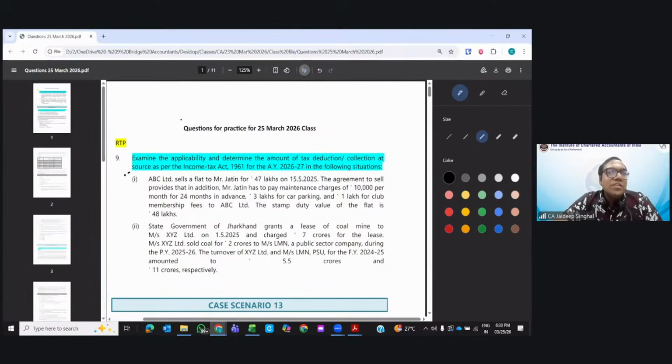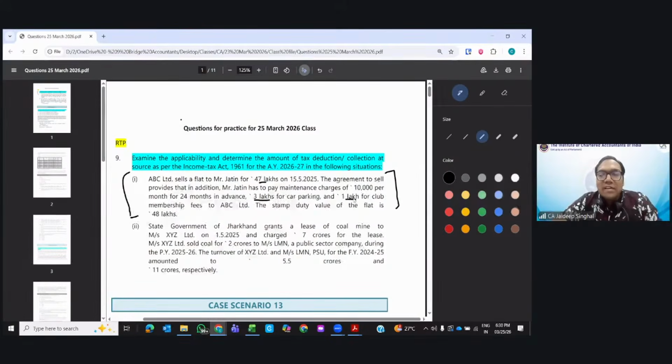So if you see section 194IA, it is applicable, right? It's more than 50 lakh. Now tell me, will you consider only this 47 lakh or add up all of this? If you do not add up all of this, people will try to misuse this section. So that's why we need to add up all of this.